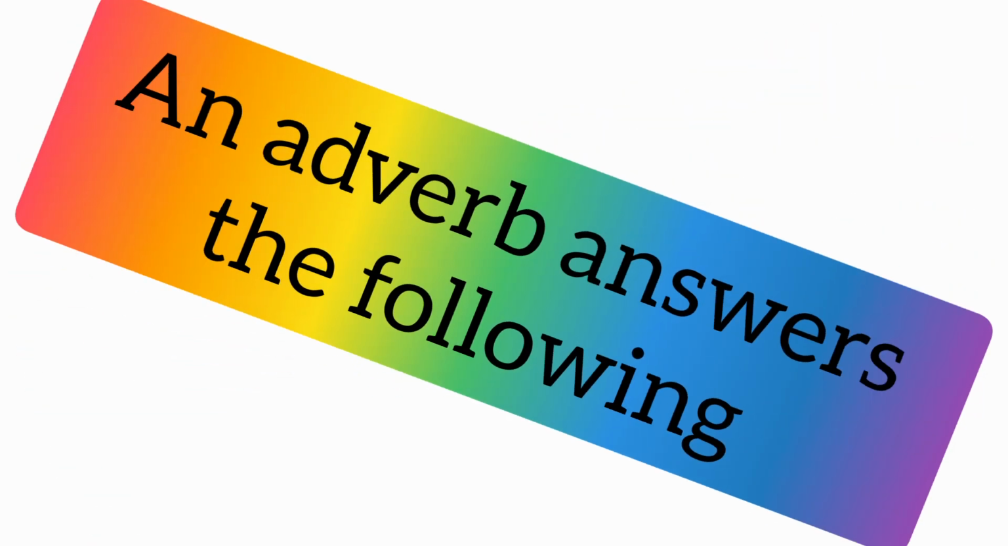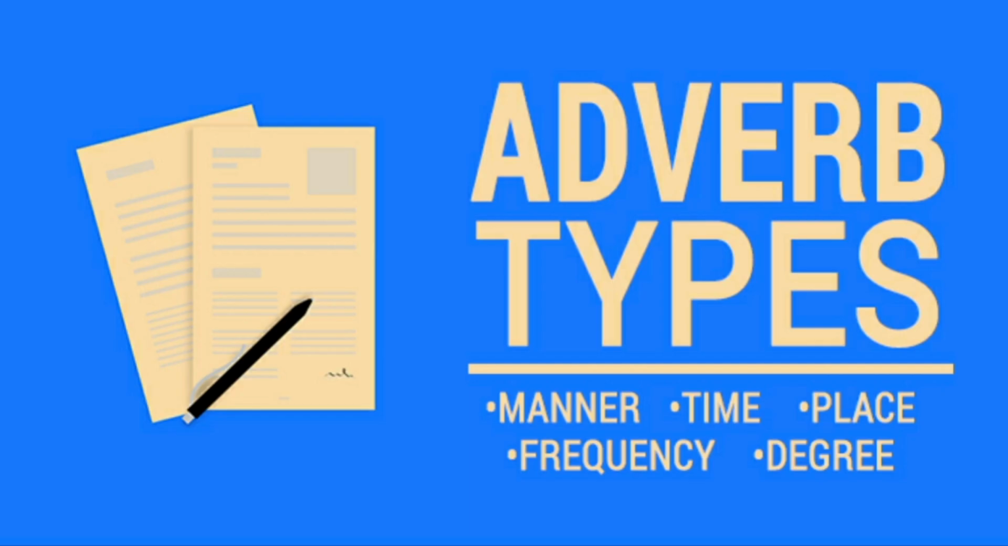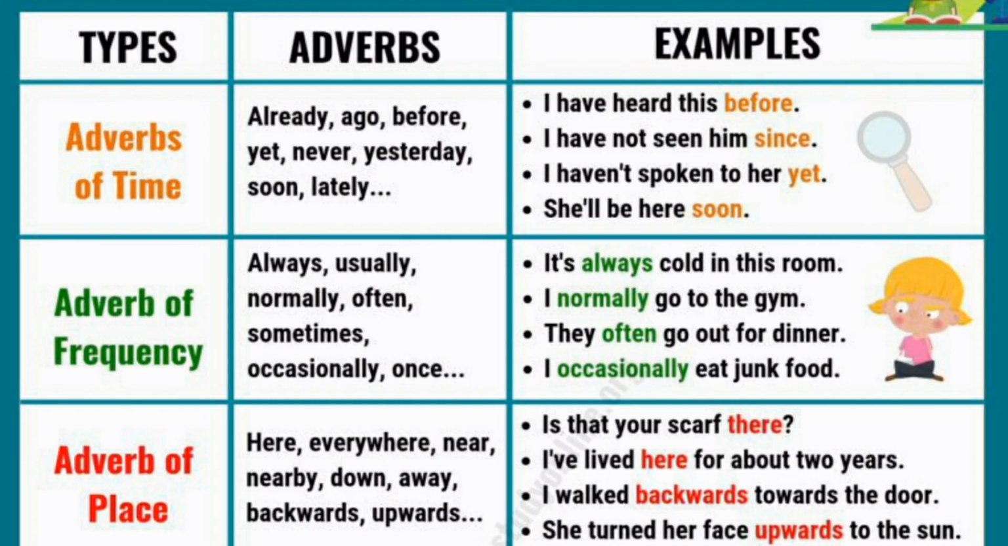An adverb answers the following questions: how, when, where, to what extent, and why. Types of adverbs. Today, we are looking at 6 different types of adverbs. Let us look at adverb of time.